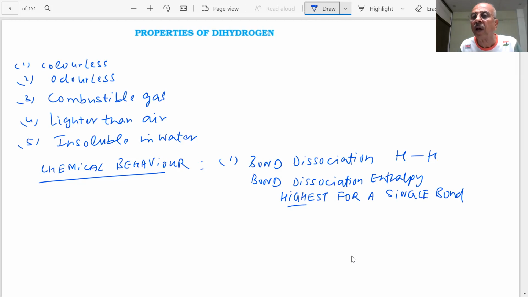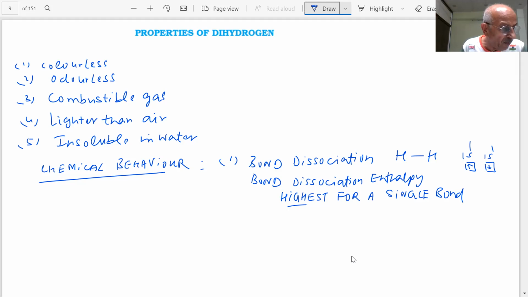Why? You know how small it is and how much effective overlap will take place. You have 1s1 and you have another hydrogen, 1s1, students. And what will happen? They will overlap. Very effective overlap will take place. Size is very small. The bond strength depends on how effective the overlap is, student, here.